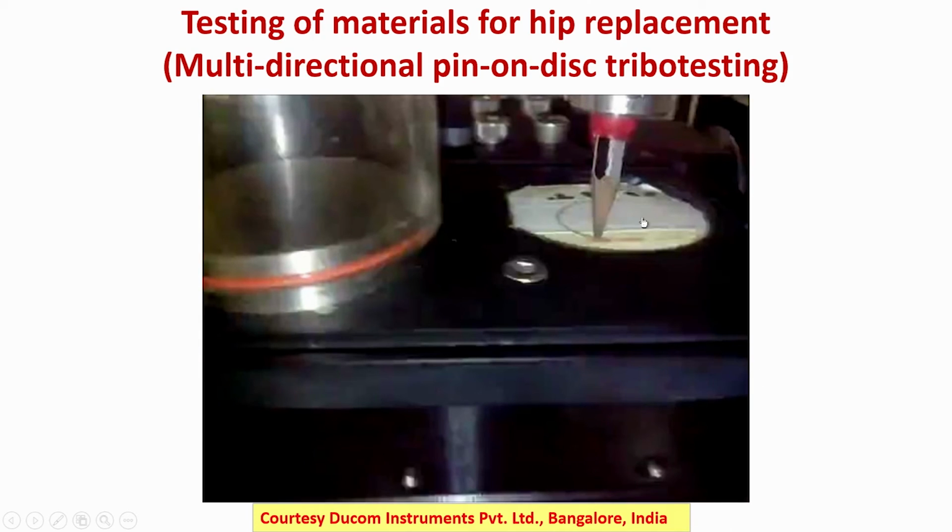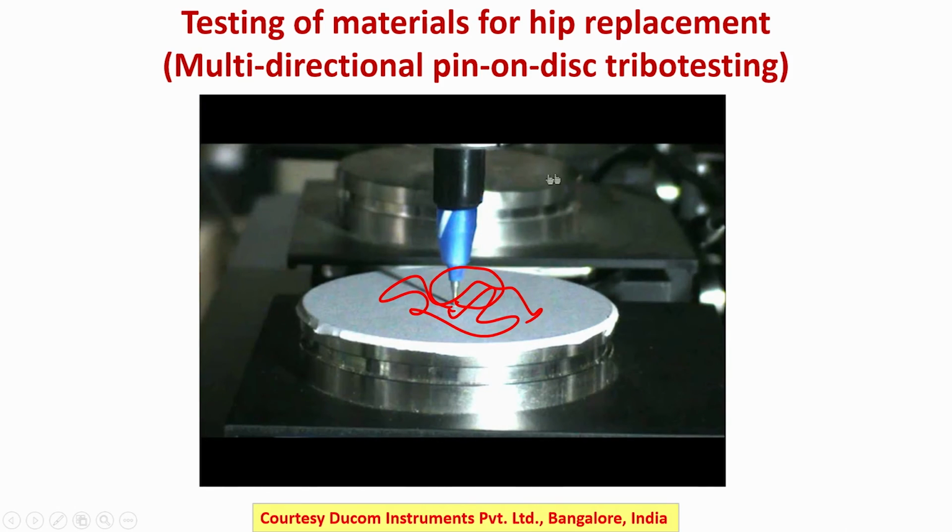This is also another tribometer which is used for testing of the hip replacement. This is called again multidirectional pin on disc tribo testing, and these are the kind of laboratory scale equipments. So, which is not used very extensively, but it is certainly in the developmental stage, and with the availability of these particular machines, it is expected that these wear and friction phenomena which are taking place at the articulating surfaces can be better understood and can be better quantified in laboratory experiments.